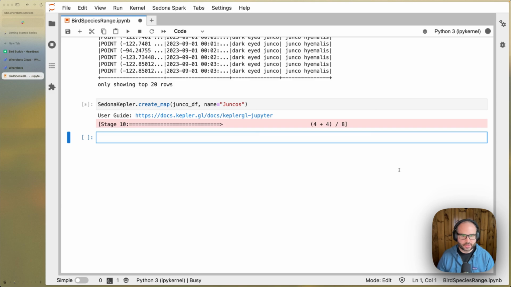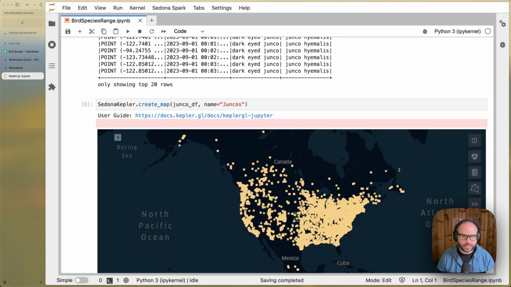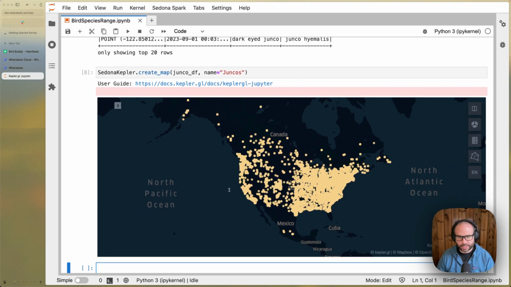So Kepler is very useful. We can visualize different geometry types, and then we can configure the visualization with different types of styling, depending on the type of visualization that we're creating. Here, we're just going to visualize some point geometry, so the distribution of juncos throughout North America.